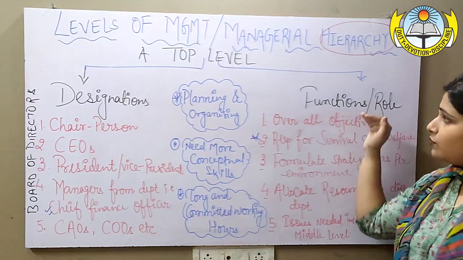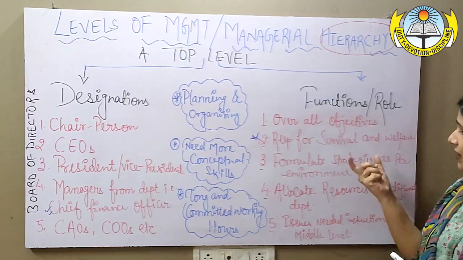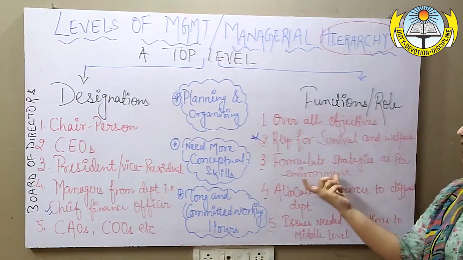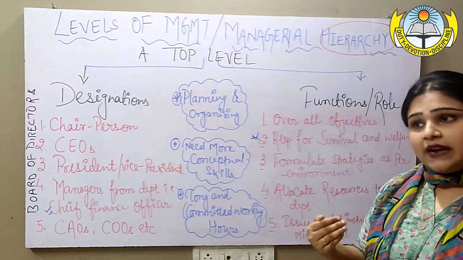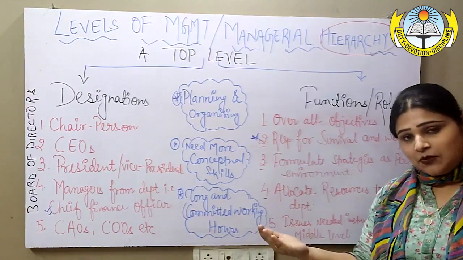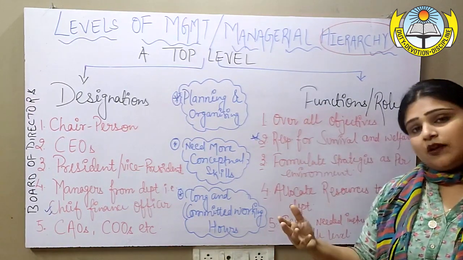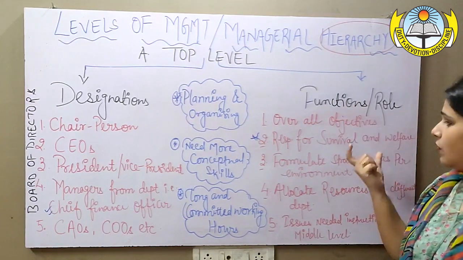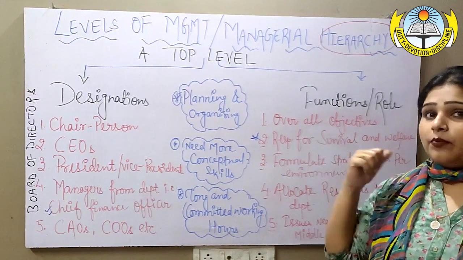Now what is the difference between objective and strategy? Though both of them are different types of plan, strategies are usually prepared keeping the environment in mind. We always need to understand the present scenario, the present environment, and accordingly when we modify the objective or prepare a plan, it is known as strategy. So not only objectives, strategies are also to be prepared by the top level.